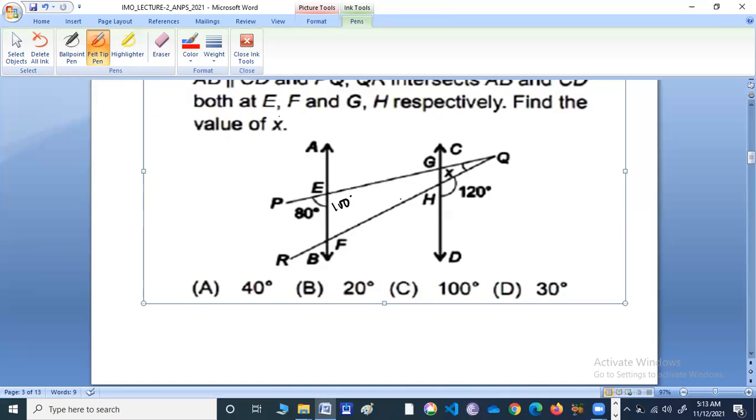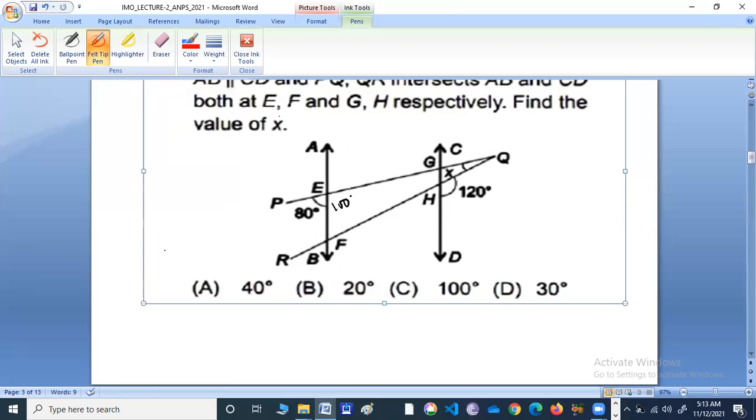Sum of all the angles is equal to 180 degree. Okay. This is 120. This is 120.